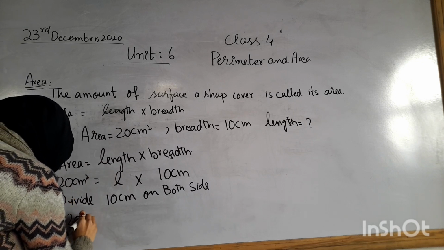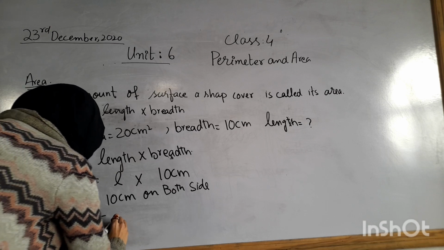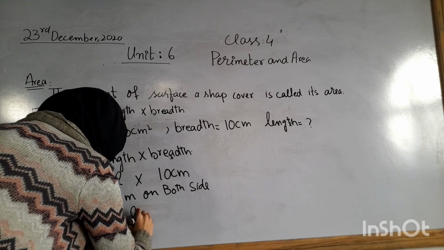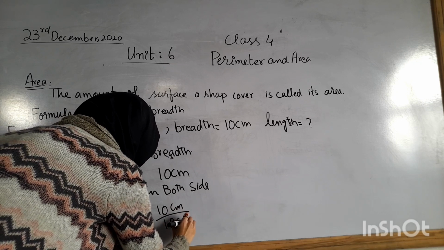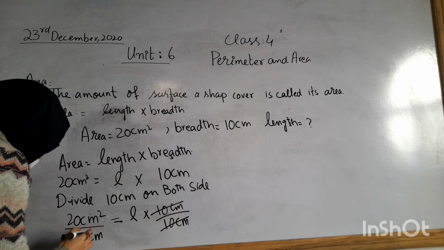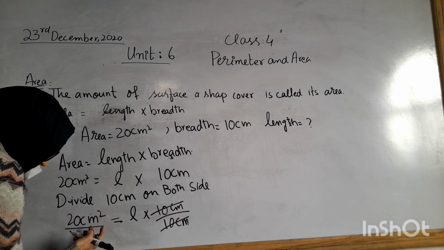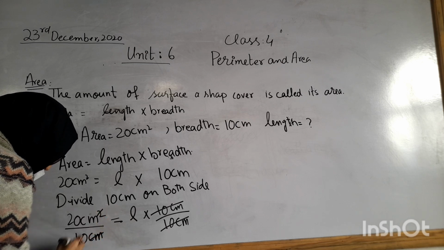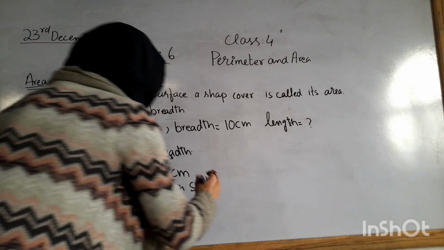So 20 centimeter squares by 10 centimeter. Similarly, length multiply 10 centimeter, 10 centimeter. So both are the same. We cut both the values. Look here, now this is 1 centimeter and this is centimeter square, meaning 2 centimeter. So we cut 1 centimeter, and 10 1s are 10, 10 2s are 20.